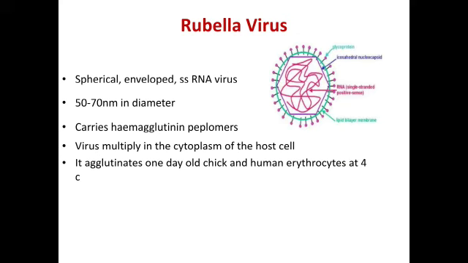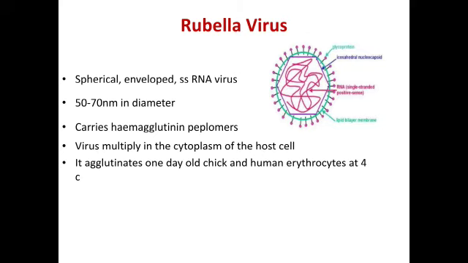Coming to the properties, they are spherical, enveloped viruses which possess single-stranded RNA as a genetic material, 50 to 70 nanometer in diameter. It carries hemagglutinin peplomers.